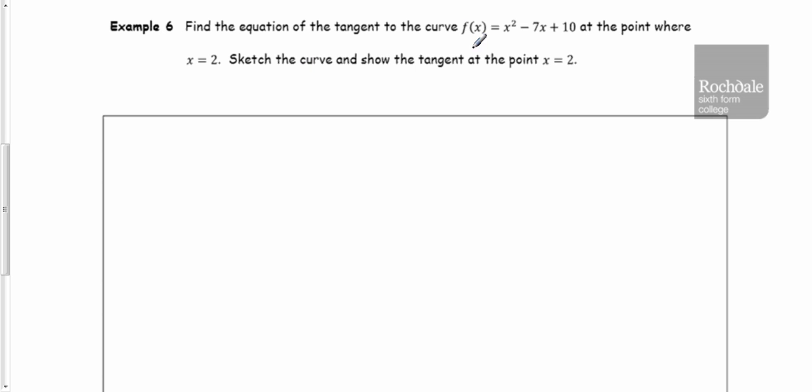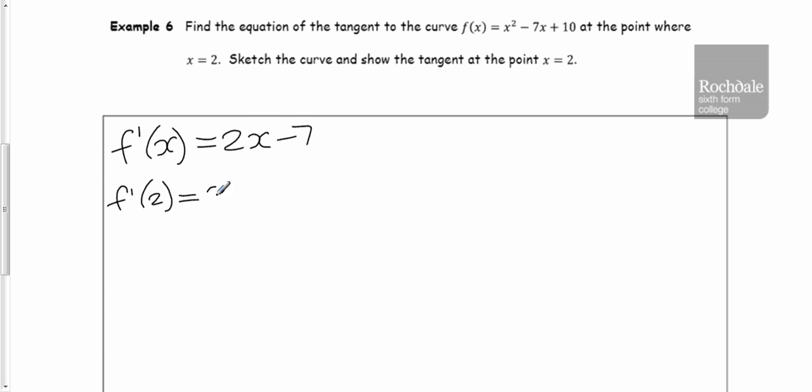So here the function is f of x instead of y. So when I differentiate it, I call it f dash or f primed. It's ready to be differentiated, so let's get straight on with differentiating it. So f dash of x is 2x take 7. We want to know the equation of the tangent at the point where x is 2. So I'm going to put 2 into that function. So f dash of 2 is 2 times 2 take 7, which is 4 take 7, which is minus 3.